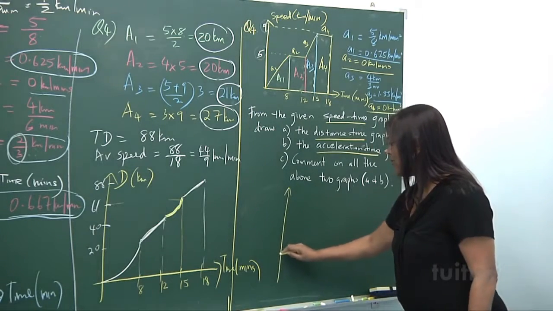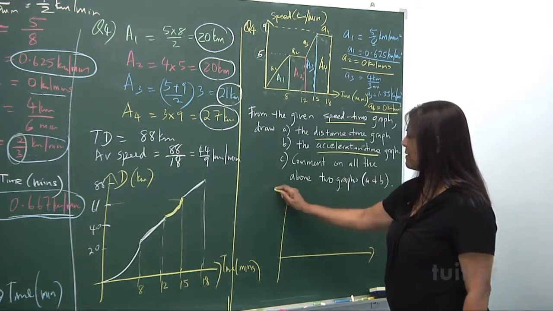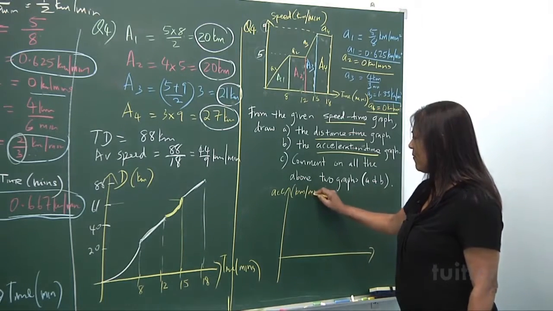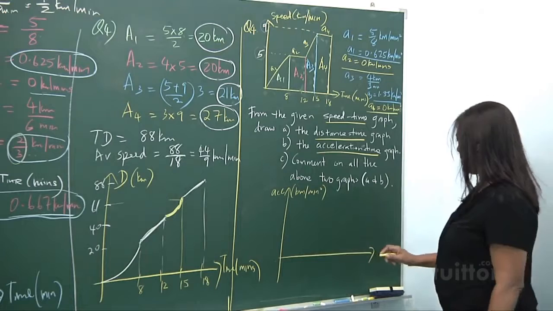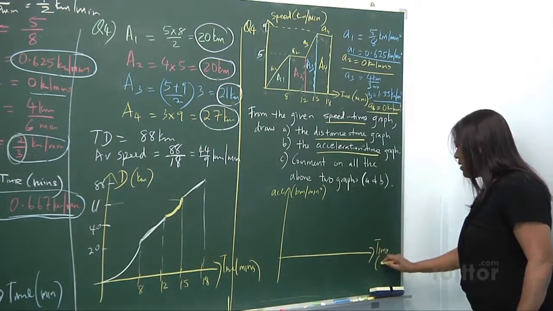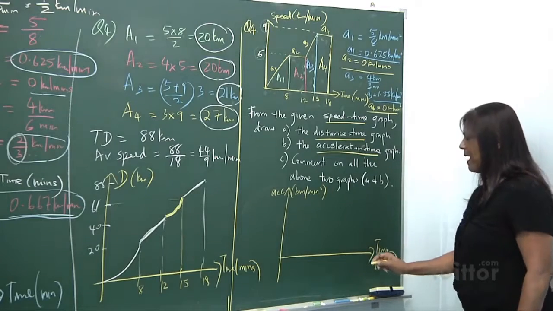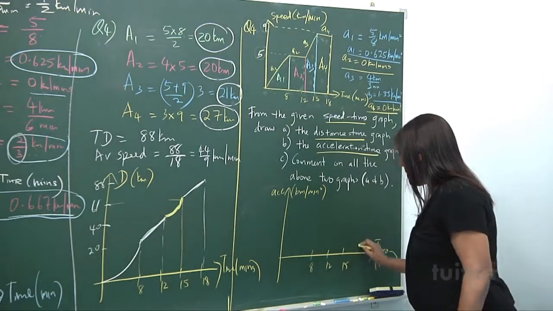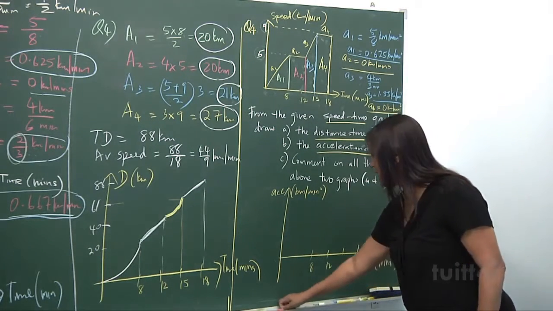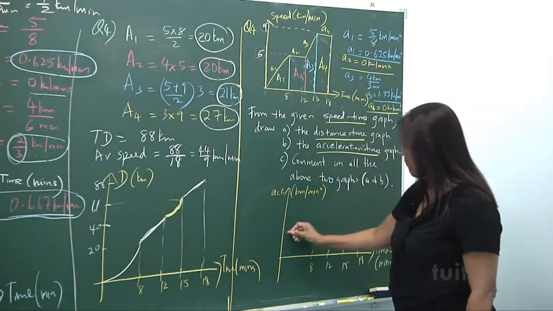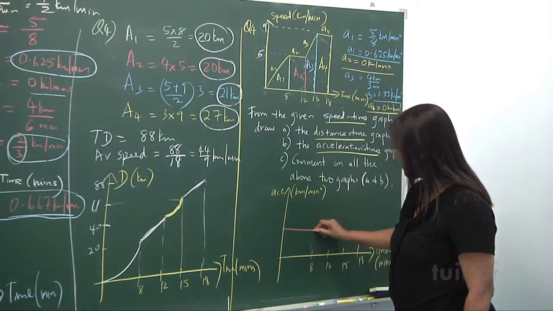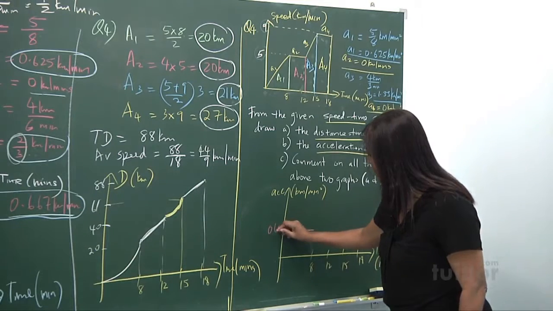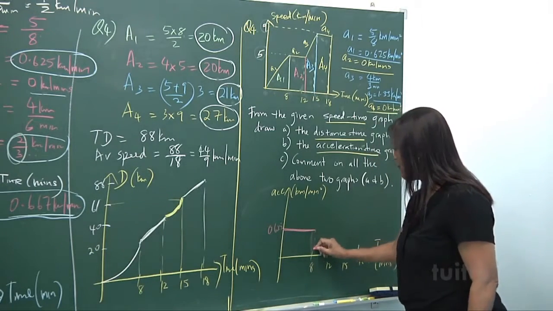Okay, draw that. And this is acceleration. As I told you, write the label clearly. And the units, very important. Okay, acceleration. And the time, is it in hours, seconds, or minutes? Please write that. And then specify 8, 12, 15, 18. So what is the acceleration in A1? 5/8. Alright, there's a constant acceleration here, 5/8, which is about 0.625 kilometers per minute square, constant up to here.